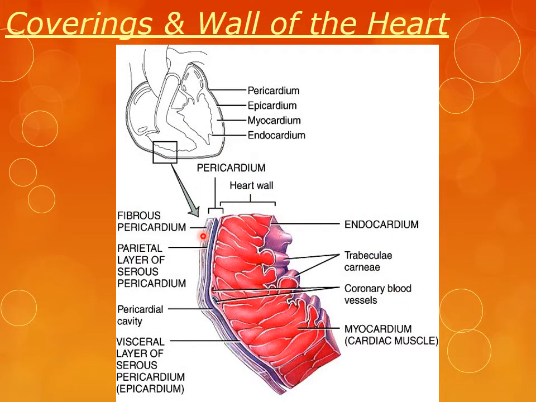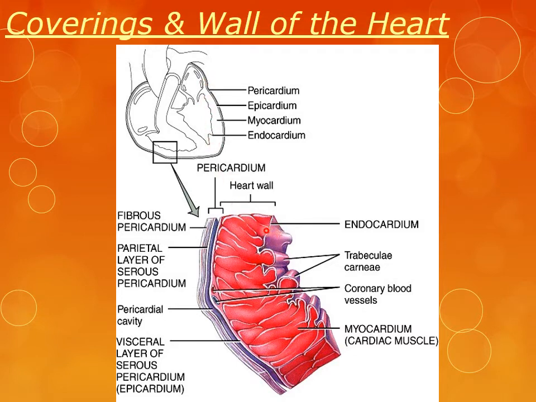So this black line is the pericardium. As we previously discussed, peri means around, cardium means heart. That is, this is the layer which is around the whole heart. Then just beneath the pericardium, this layer is the epicardium. Epi means outside. Then the myocardium. Myo means muscles, which means in this layer we have the cardiac muscles. Then the endocardium, which is the innermost layer, or we can say the epithelium of the heart, the luminal lining of the heart.